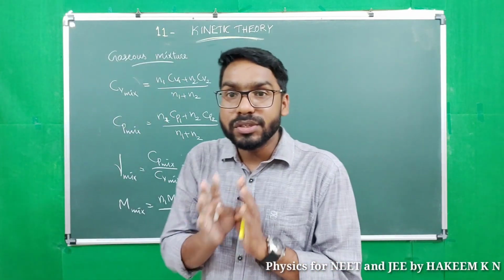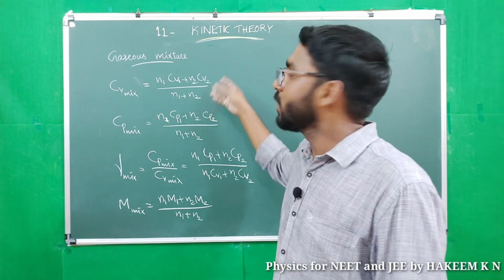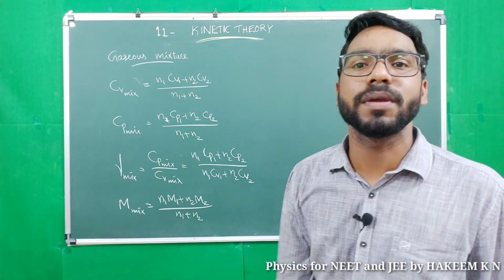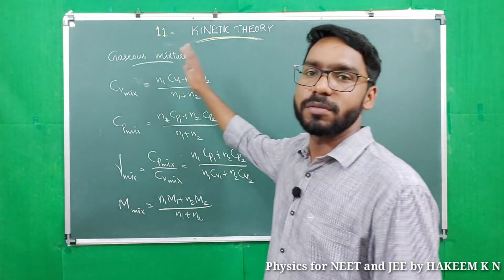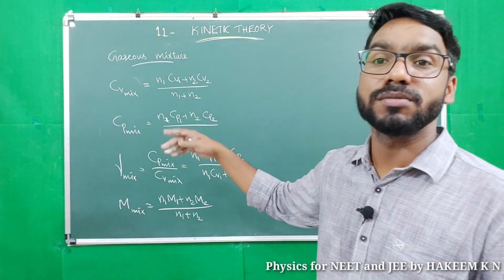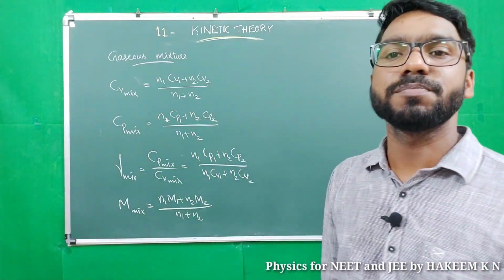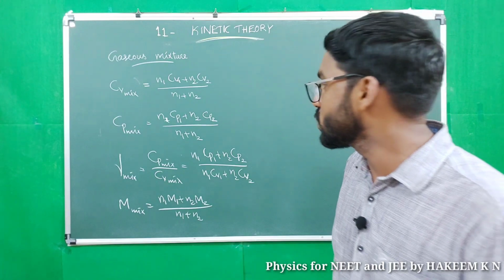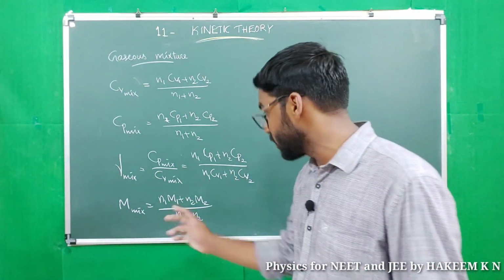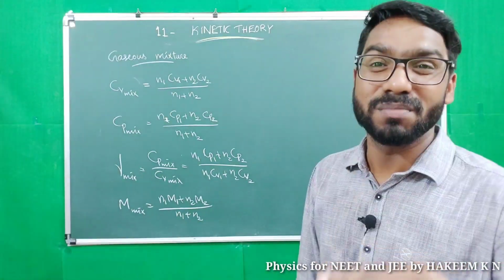That means when two gases are mixed with the number of moles N1 and N2, and with the specified constant volume CV1, CV2 and constant pressure CP1, CP2, then CV mix is N1CV1 plus N2CV2 divided by N1 plus N2, N1CP1 plus N2CP2 by N1 plus N2 is the CP mix, and gamma mix is CP mix by CV mix, and the molecular mass of the mixture equals N1M1 plus N2M2 divided by N1 plus N2.